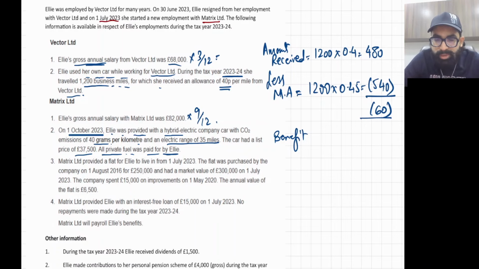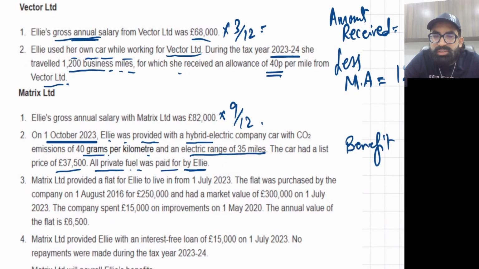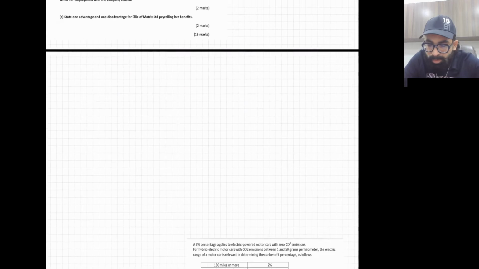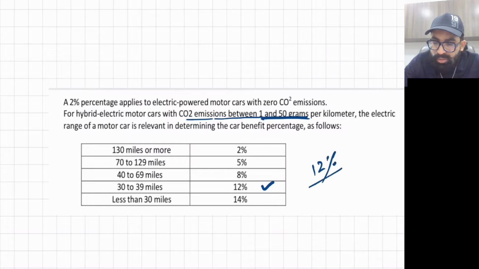Okay. Now wait, let me show you one picture so that everything will be reminded. See the range. The electrical range is 35 miles. Okay. So this is the picture. Hope you remember my lecture. If the CO2 emission is between 1 to 50, yes, the CO2 was 40. That means between 1 to 50. And the electrical range is 35, which means between 30 to 39. So in this question, 12% rate will be used.